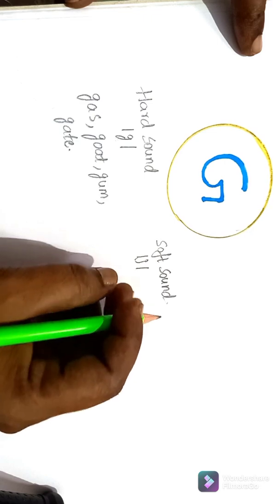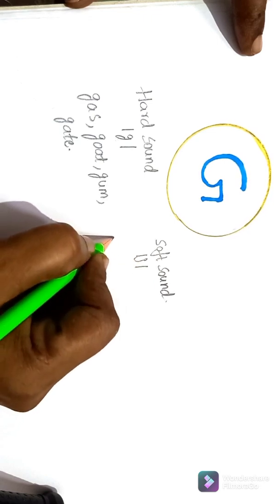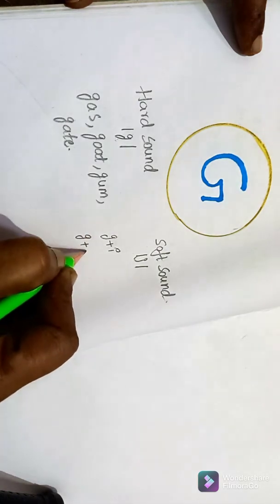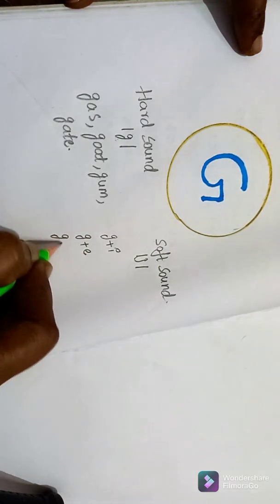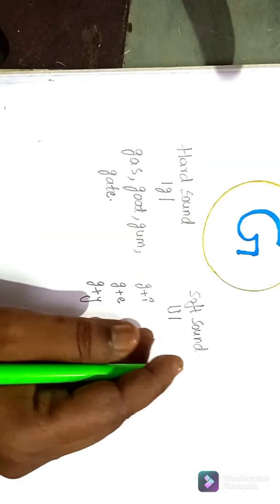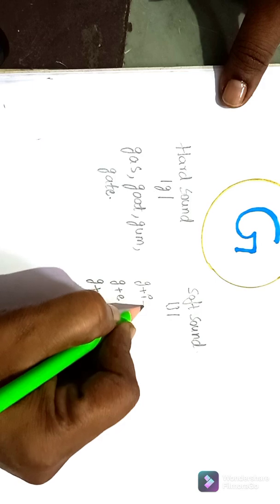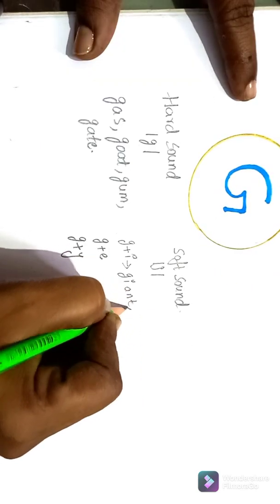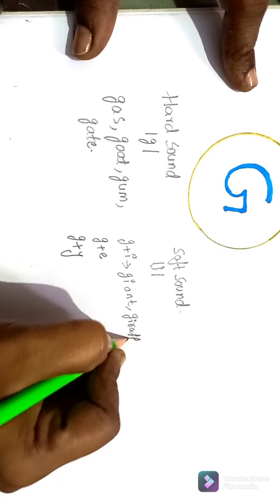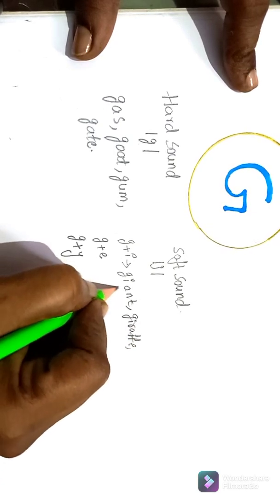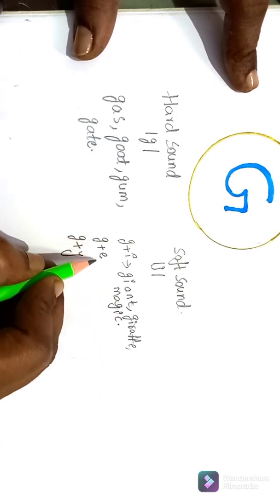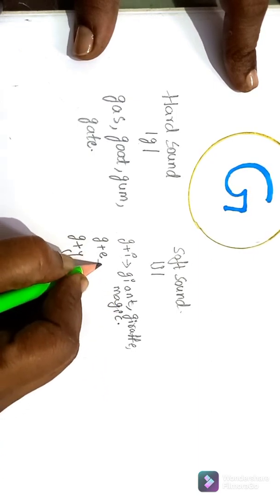So when we read it as J, means here G letter followed by I, G letter followed by E and G letter followed by Y. Here I'll give some examples. Giant, giraffe, magic. Next, G letter followed by E, we read it as J.